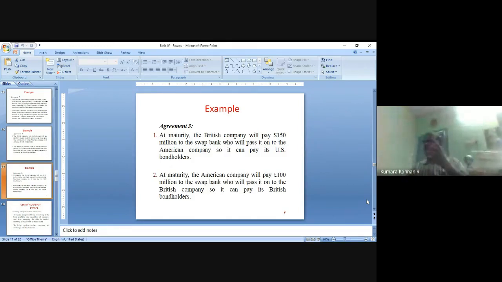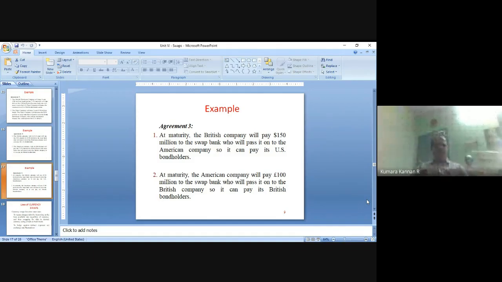US Piper Company also needs 100 million British pounds to set up a distribution center, a facility in London, right? So if US Piper Company goes to London and raises the funds, they will be charged more interest. If British Petroleum Company goes to an American bank and raises funds, they will also be charged more interest.